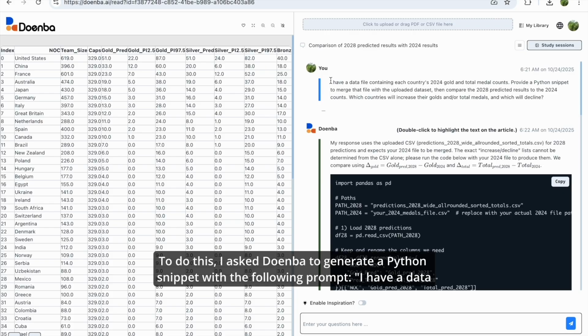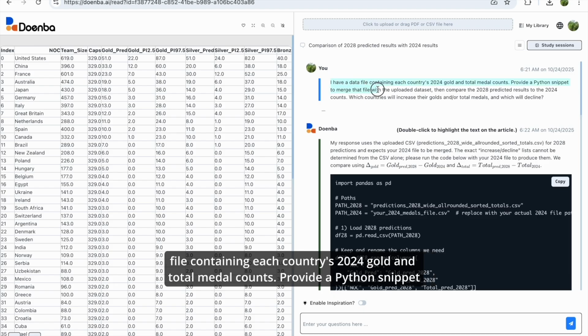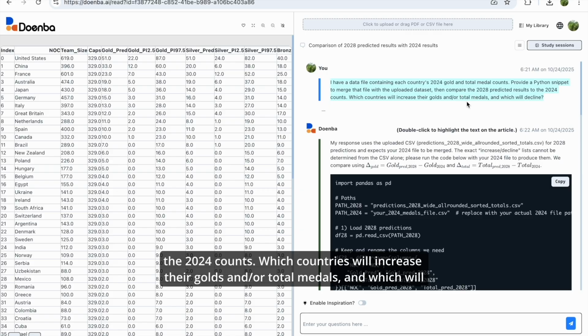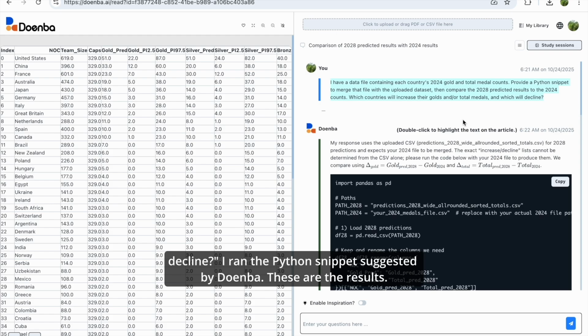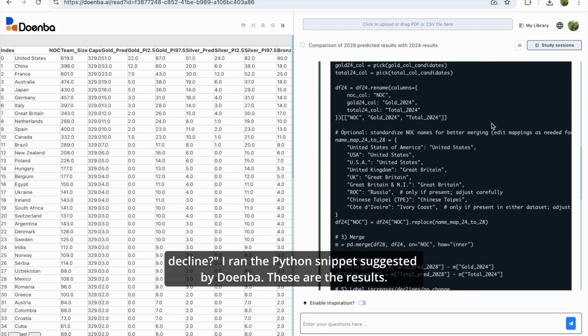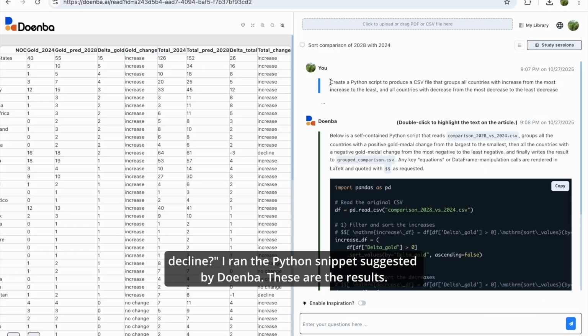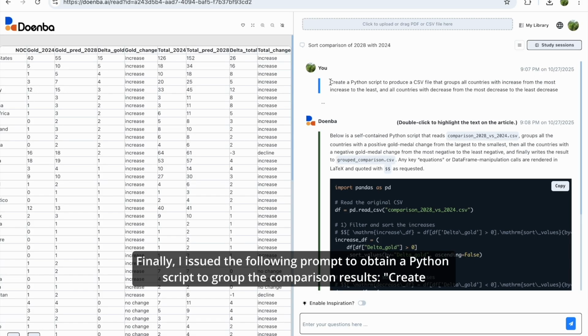To do this, I asked Doenba to generate a Python snippet with the following prompt. I have a data file containing each country's 2024 gold and total medal counts. Provide a Python snippet to merge that file with the uploaded dataset, then compare the 2028 predicted results to the 2024 counts. Which countries will increase their golds and/or total medals, and which will decline? I ran the Python snippet suggested by Doenba. These are the results.